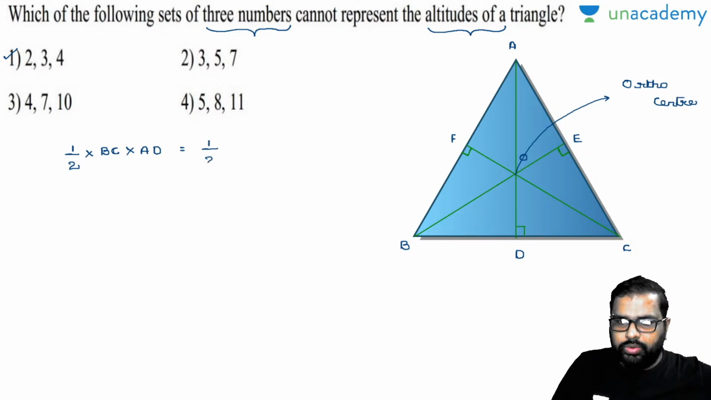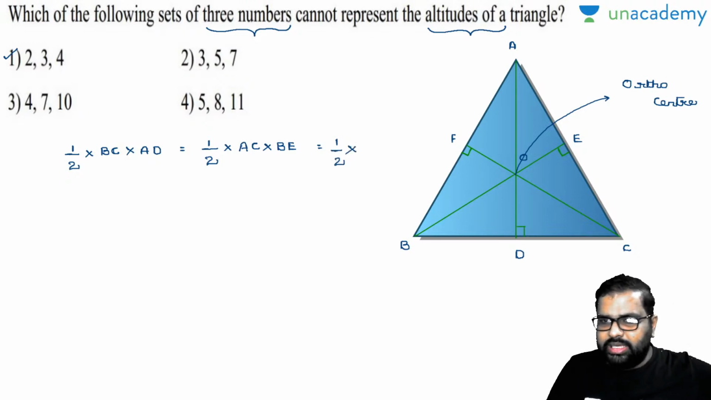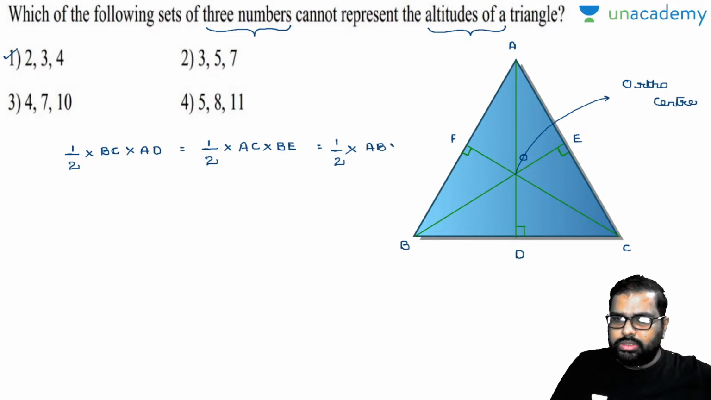now see, half into your base value is AC into your altitude value is BE. Okay, fine. Which is nothing but equal to, now again this is also area of triangle ABC only, right? Half into, now if I take CF as altitude, AB will be the base, AB into CF. So is this the area of triangle ABC? Yes, all these are equal to area of triangle ABC only.